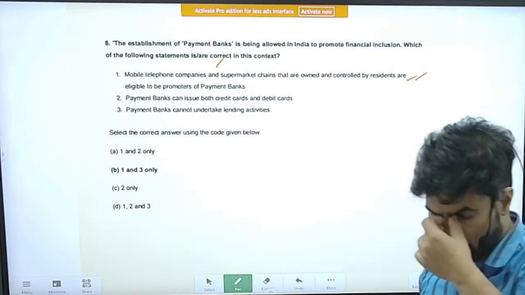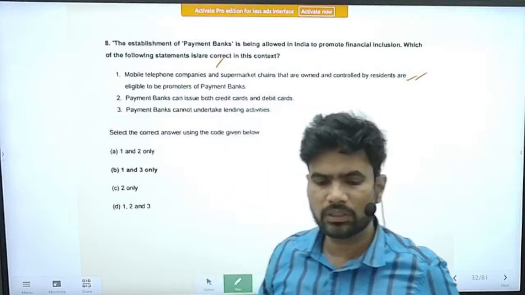Airtel is the mobile company only. It has started the payment bank. So first statement is correct.